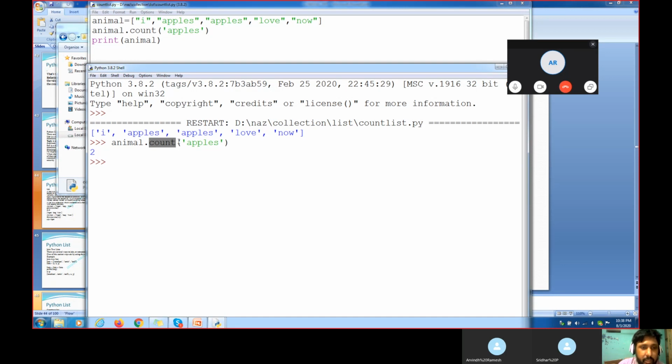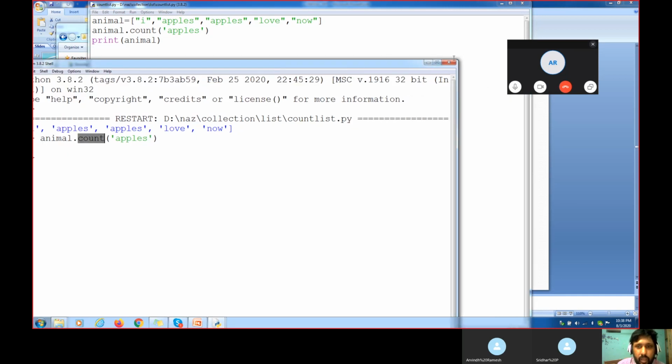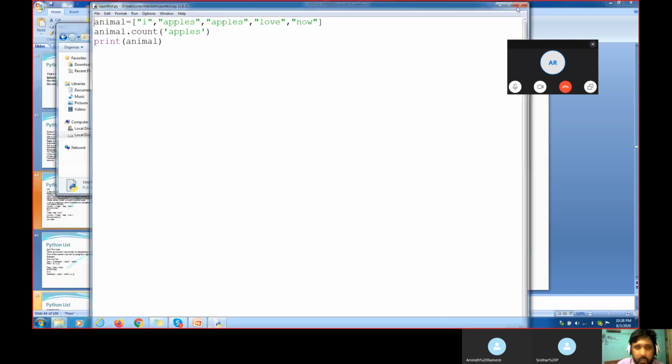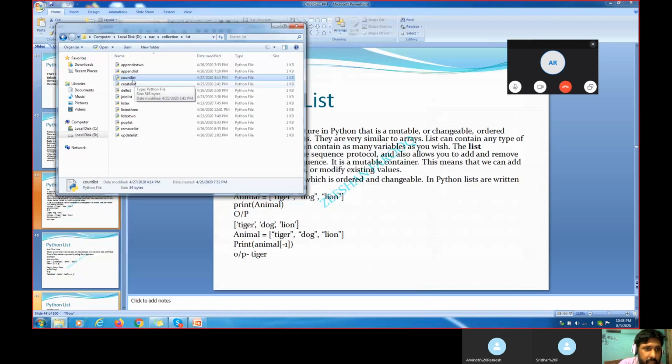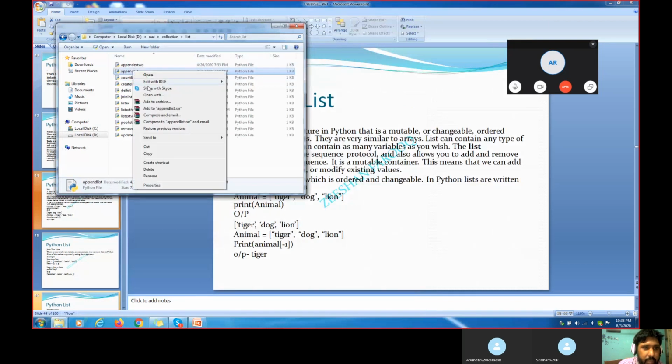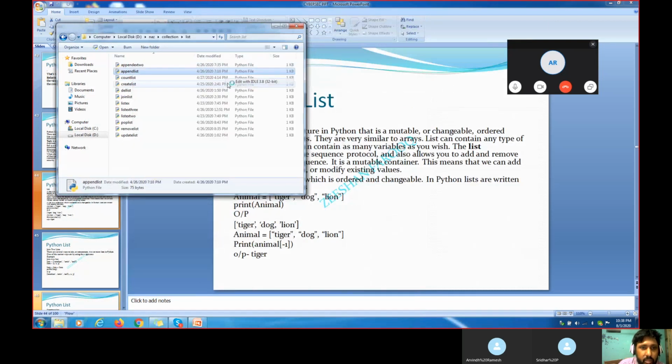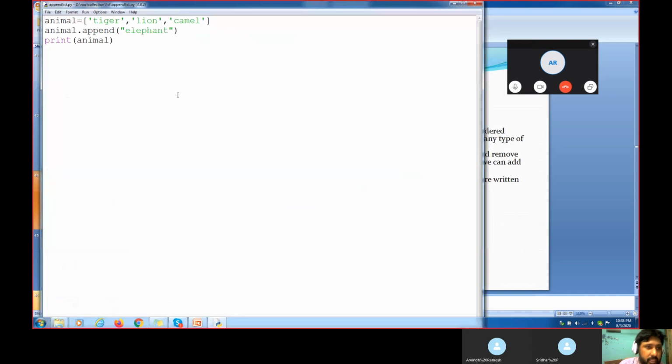Similarly, like count, we have different methods in the list. Like we have delete method, we have join method, we have append method. This is the example of a count. Let's see one more example of how we try to append. Append means joining, not completely join. You see the difference between the join and the append.